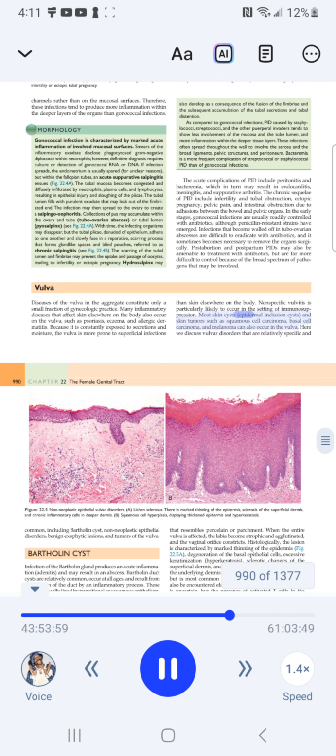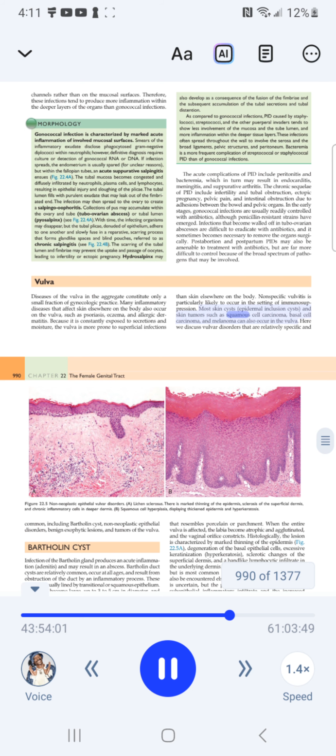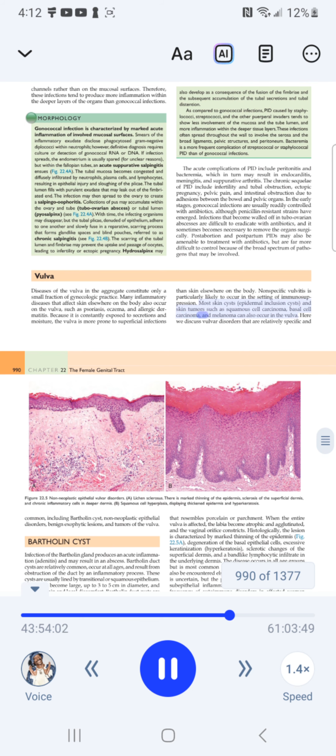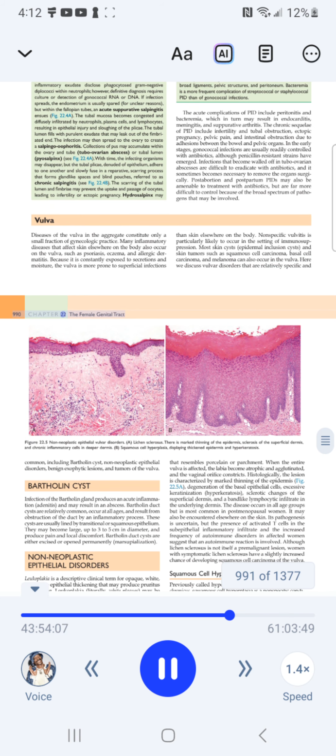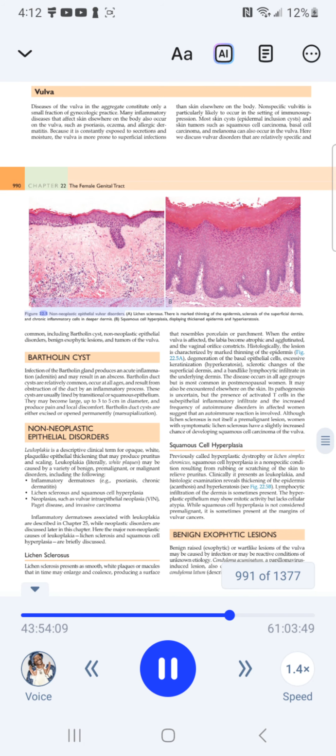Most skin cysts, epidermal inclusion cysts, and skin tumors such as squamous cell carcinoma, basal cell carcinoma, and melanoma can also occur in the vulva. Here we discuss vulvar disorders that are relatively specific to the female genital tract.